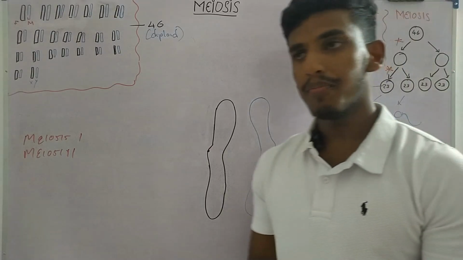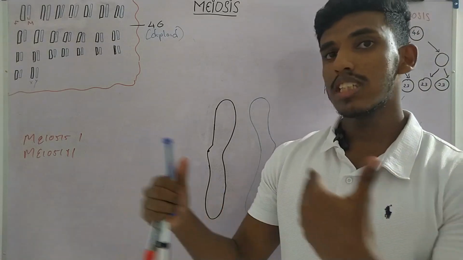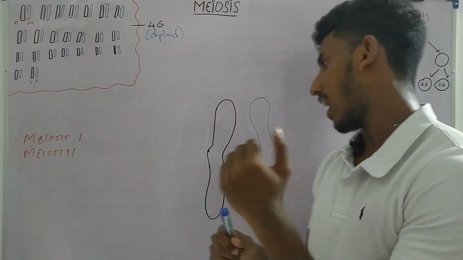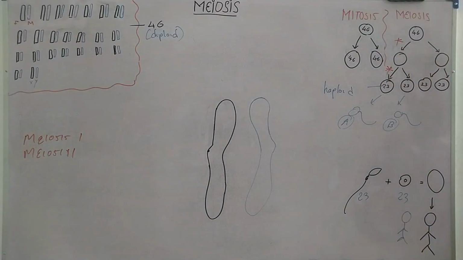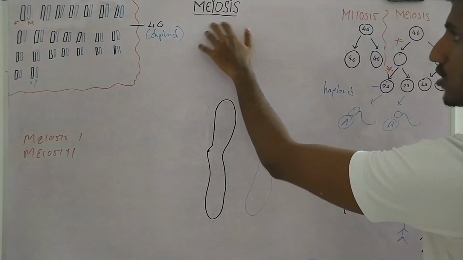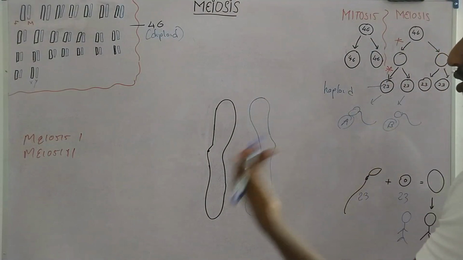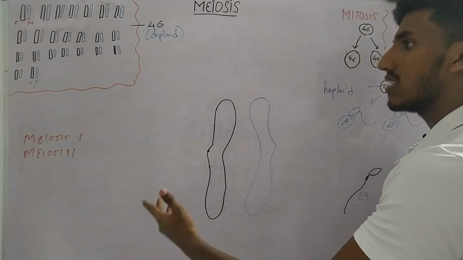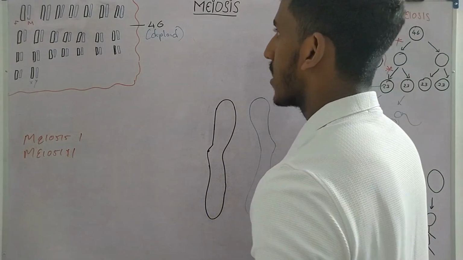This is why siblings look similar to each other, but they are not identical. So that is the use of meiosis. Today we will learn the process of meiosis and how meiosis causes this variation.